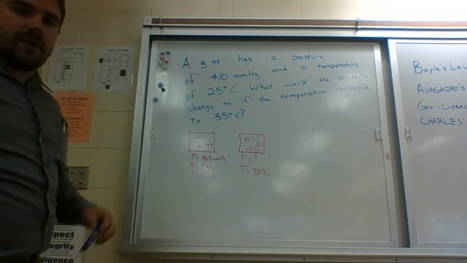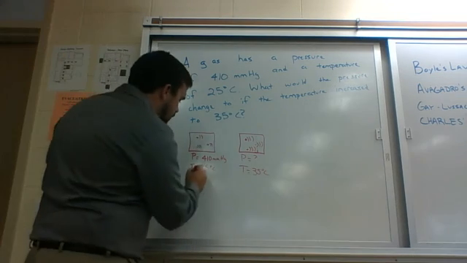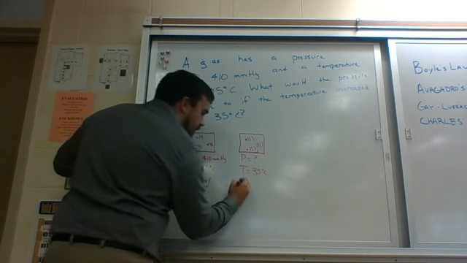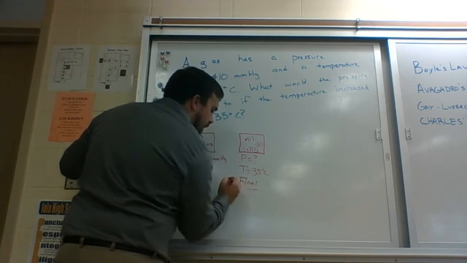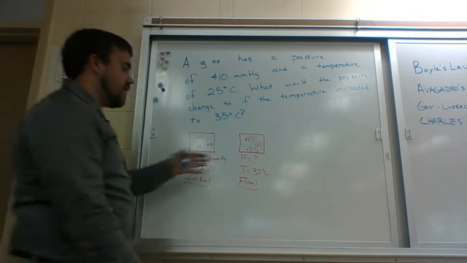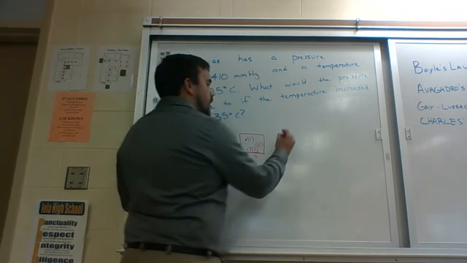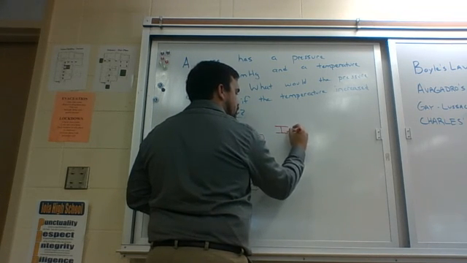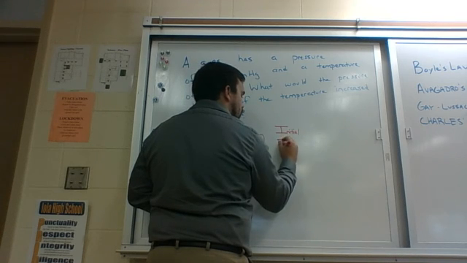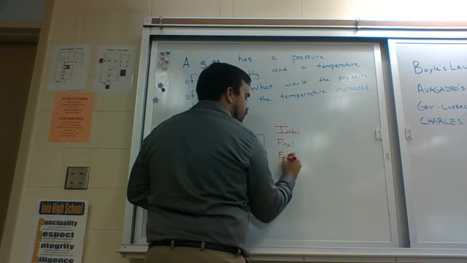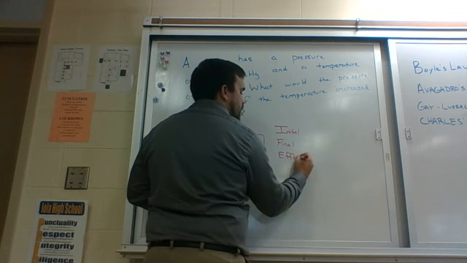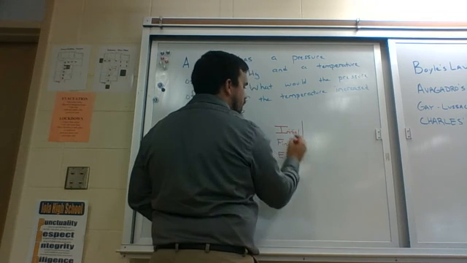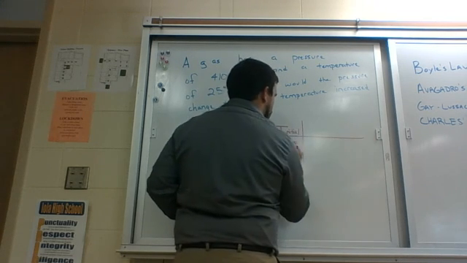The way we're going to solve this is by using what's called an EIF table. I'm going to call this initial, because it's initially what the gas was like, and this final, because this is what the gas conditions turned out to be. Then I'm just going to come over here and create my table. Call it initial, final, and E stands for effect. So this is an EIF table because I have I, F, and E. These are the rows of this table.